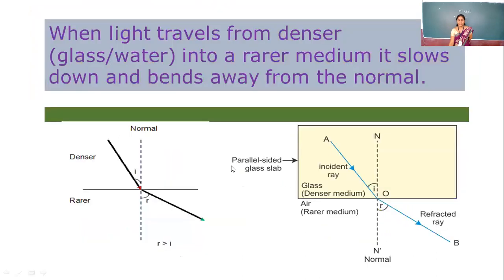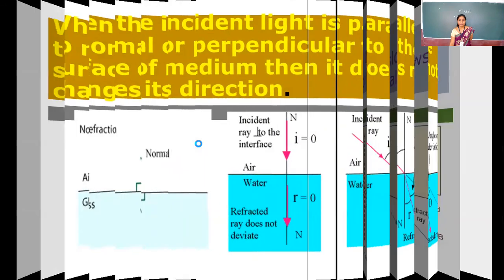Go to the second case. The second case is when the light passes from denser to rarer medium, denser medium like our water, like our glass. When it passes from denser to rarer medium, again the light changes its direction because the speed of the light is also changed. In denser medium, speed is less. But whenever light enters into the rarer medium, the speed of the light will increase and light rays bend away from the normal.